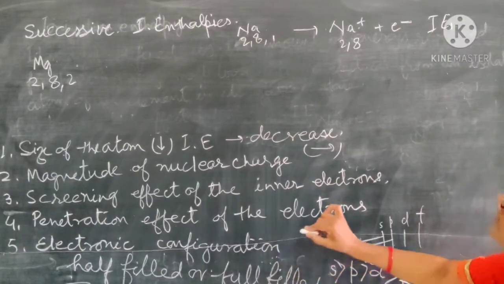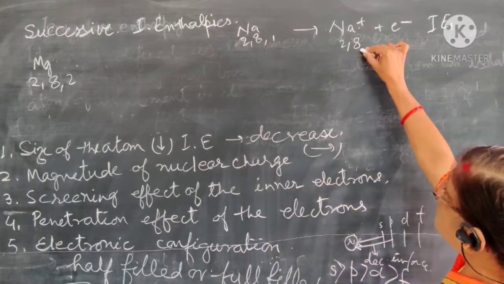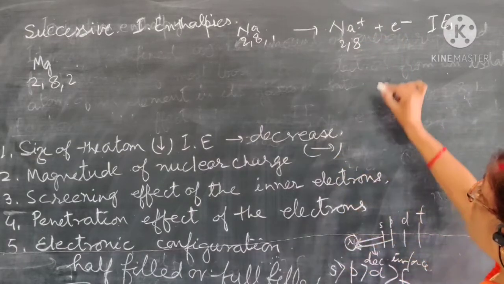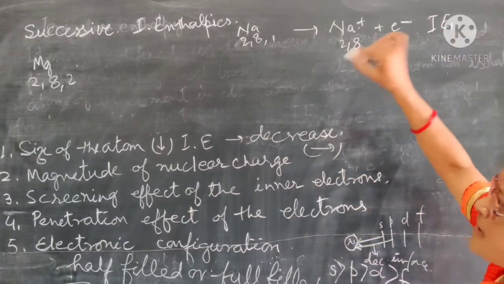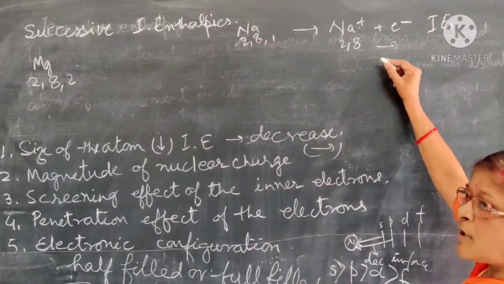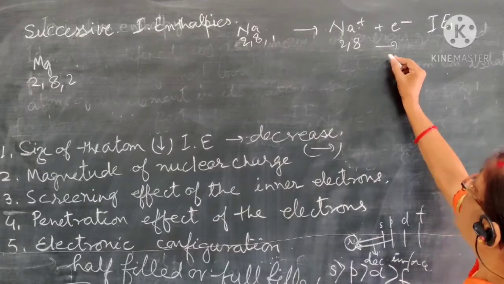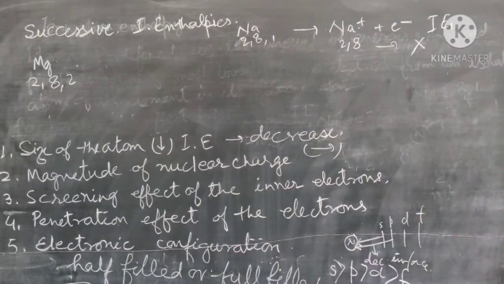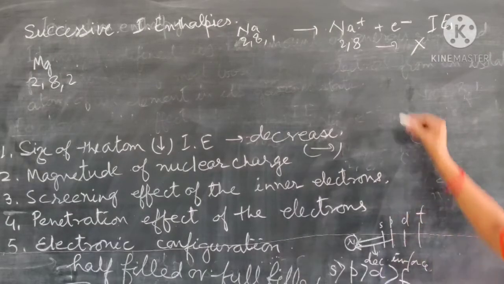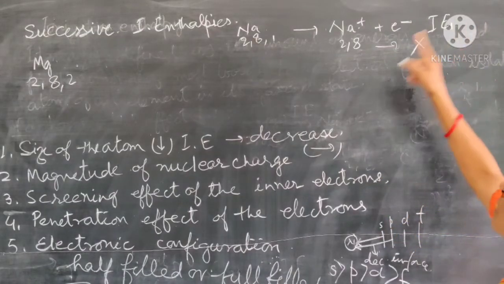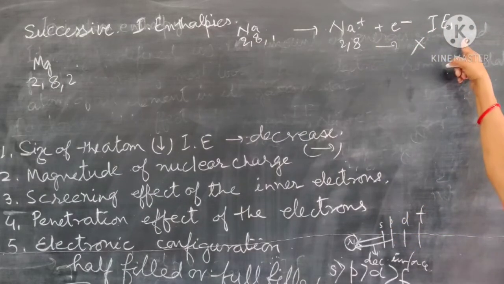Because it now has the stable electronic configuration, a very large amount of energy is required for the removal of an electron, 4000-something. That's why it is not possible to remove one more electron from the sodium ion, and why sodium shows only +1 valency, because we can remove only the first electron.